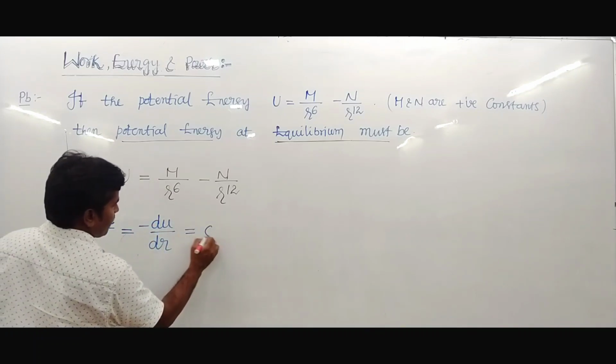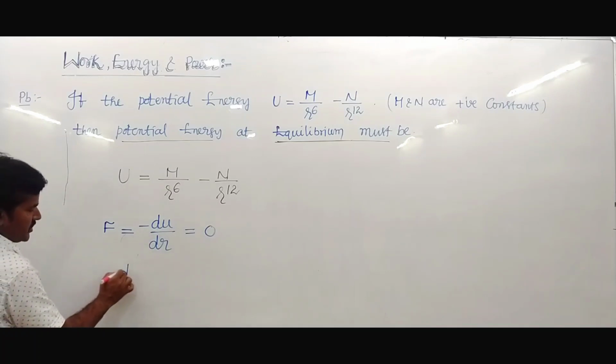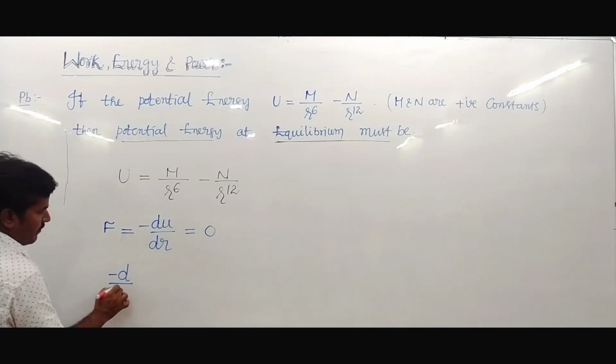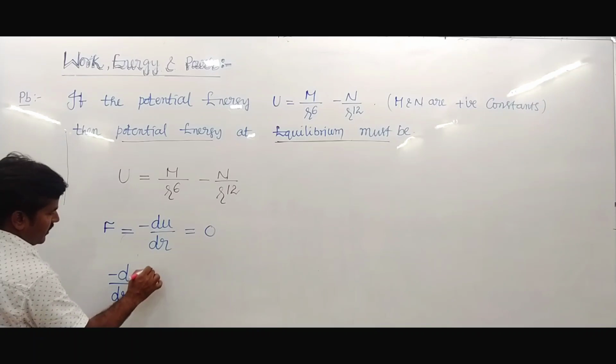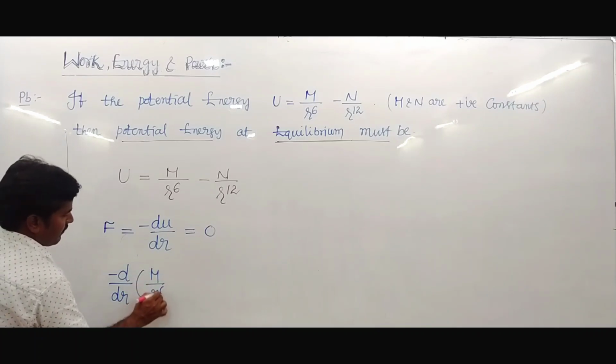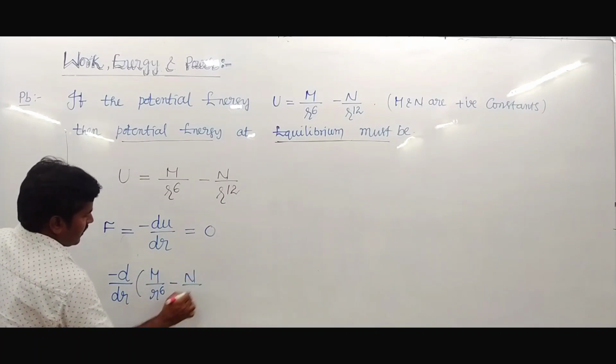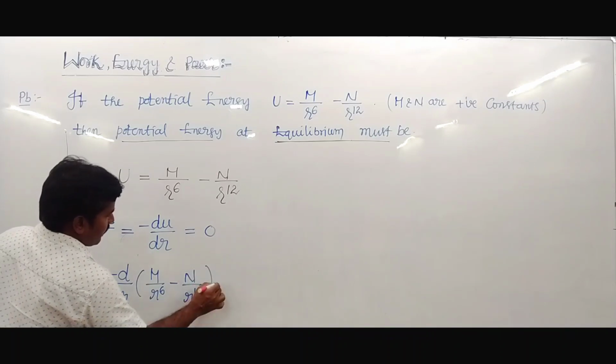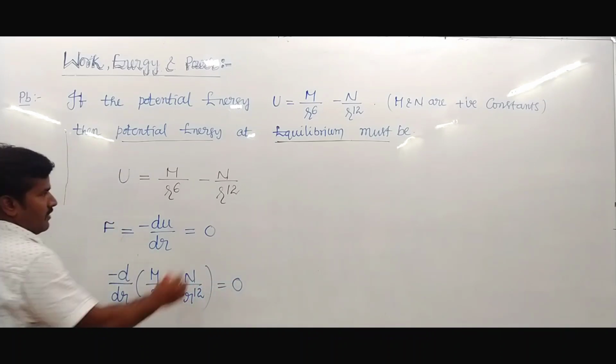Its value becomes 0. It is minus d upon dr of m upon r⁶ minus n upon r¹², which equals 0.